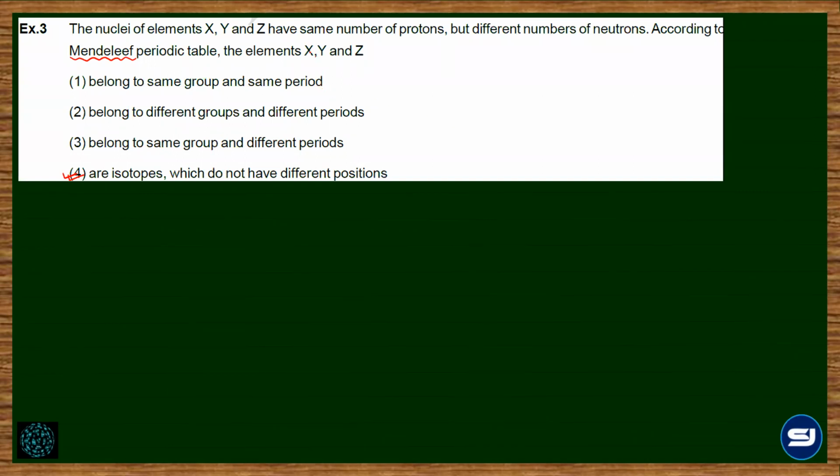So with the same number of protons and different numbers of neutrons, X, Y, and Z would simply be isotopes which are not going to have different positions in the periodic table. Correct. In fact, that was a drawback associated with Mendeleev, that it could not assign a position for the isotopic elements because of their different masses.